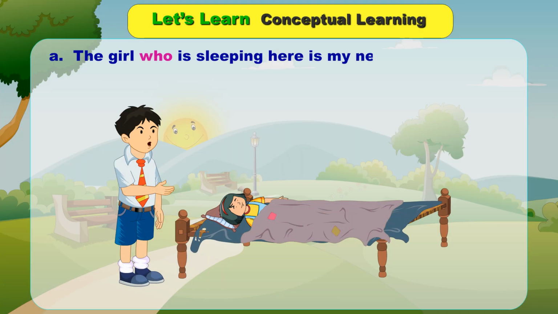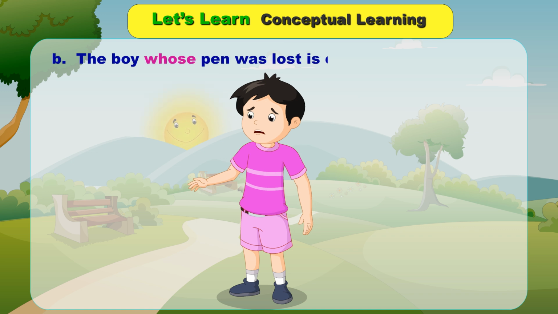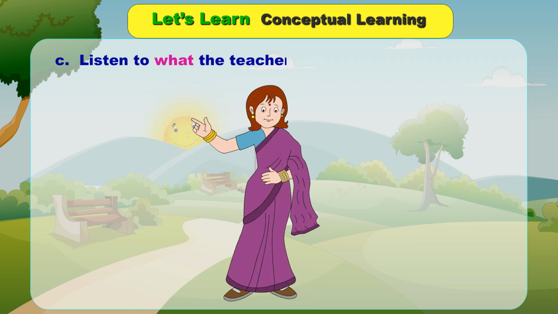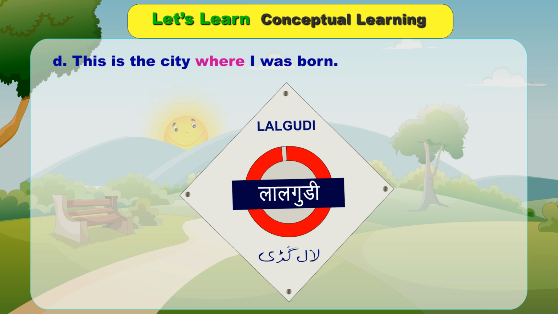A. The girl who is sleeping here is my neighbor. B. The boy whose pen was lost is crying bitterly. C. Listen to what the teacher says. D. This is the city where I was born.